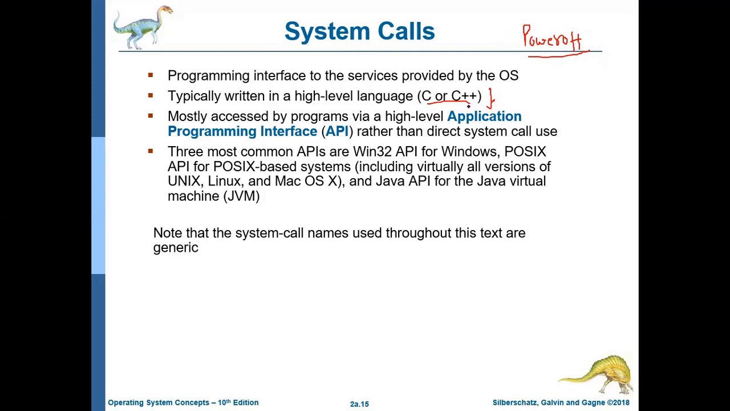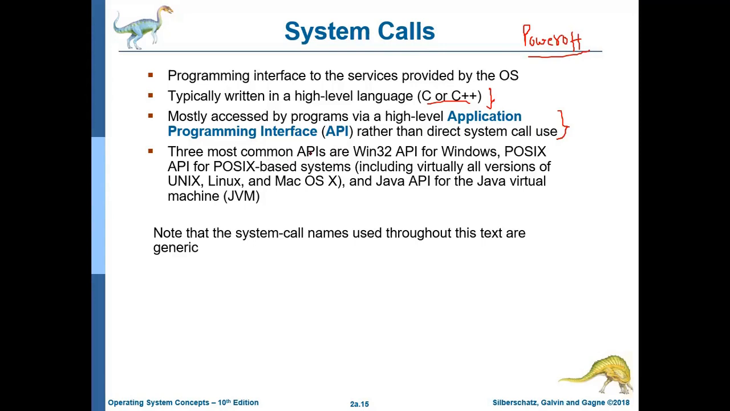So it is written in C or C++ language. It's written in a high level language, mostly accessed by programs via a high level application programming interface rather than direct system call use. Generally, so many operating systems are there where you can use these system calls in your programming languages. You cannot write these system calls in your notepad everywhere. Generally, you can use the system calls in your programming languages. If you are using Java code, .NET code, or C code, you can write your system calls in between your code.